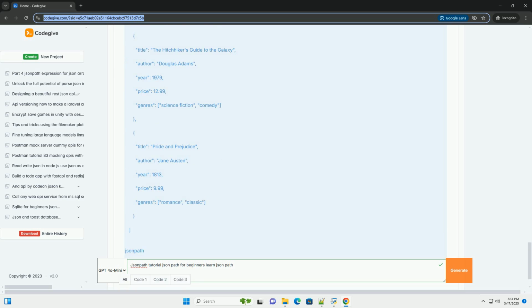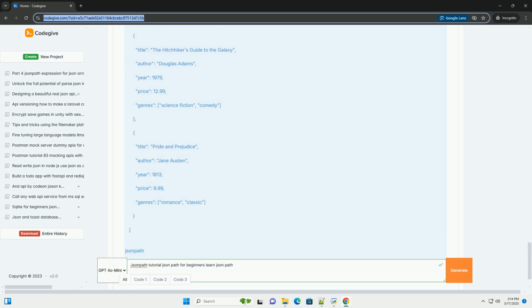Example JSON data. Let's use the following JSON data throughout this tutorial. This represents a library with books. Basic JSONPath syntax and operators. Here are the fundamental building blocks of JSONPath expressions. $, root object, represents the root object of the JSON document. All JSONPath expressions start with $.